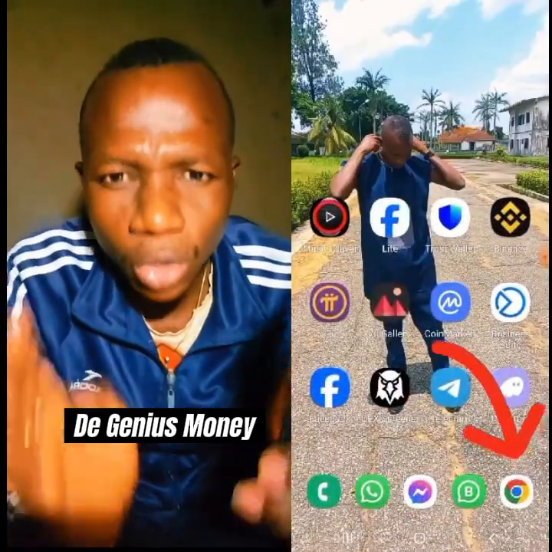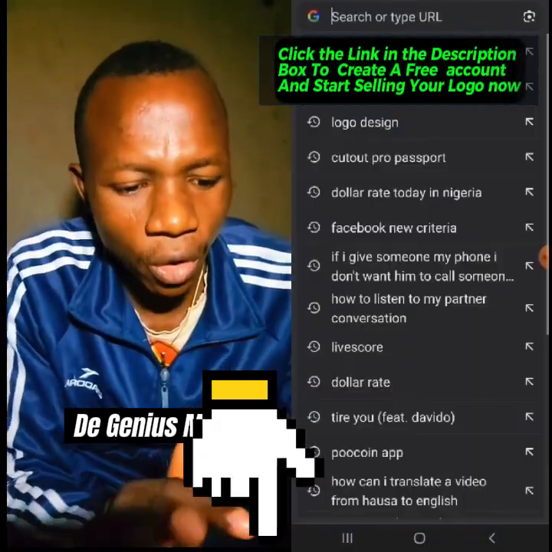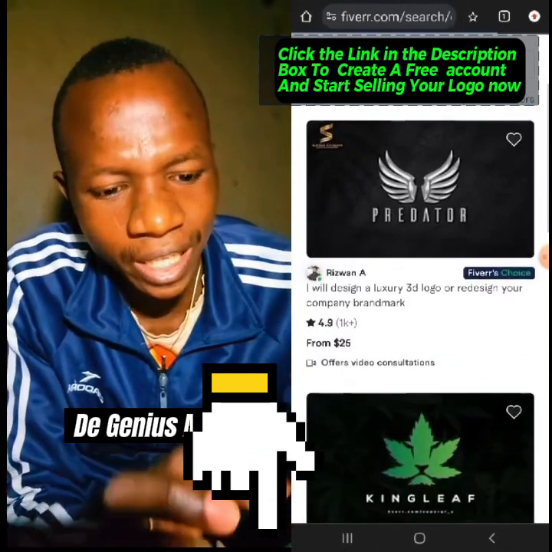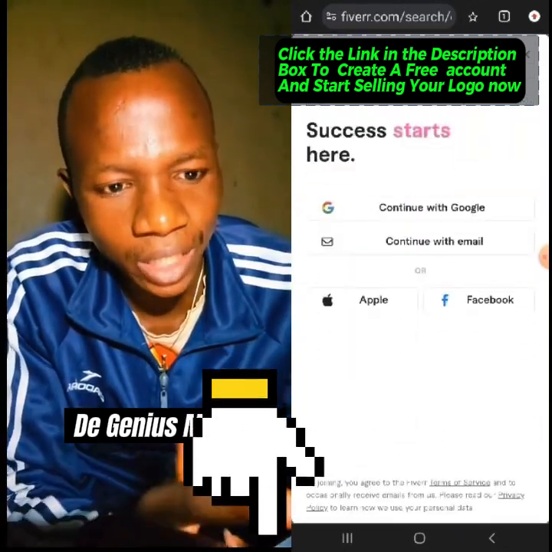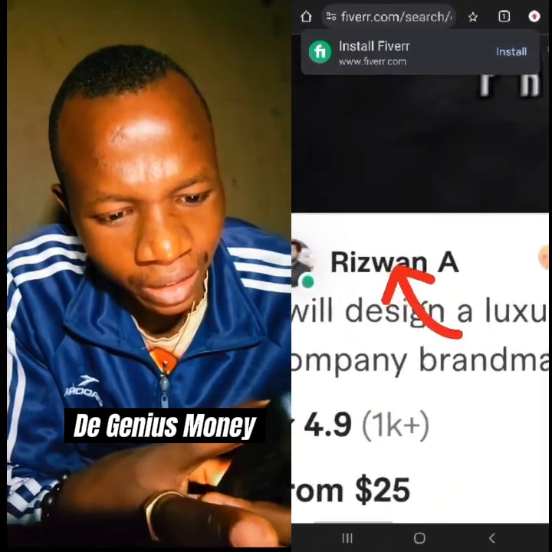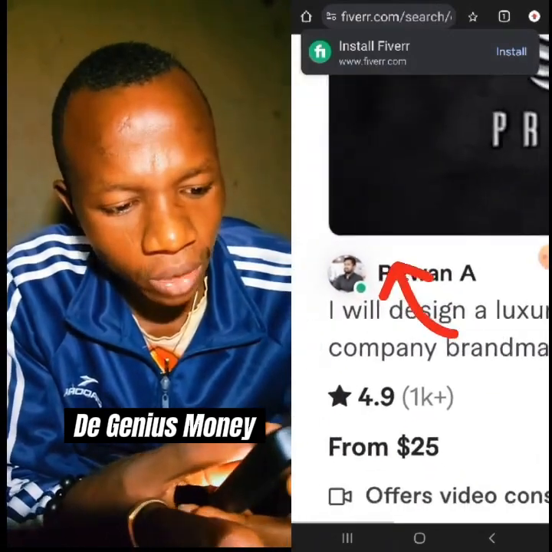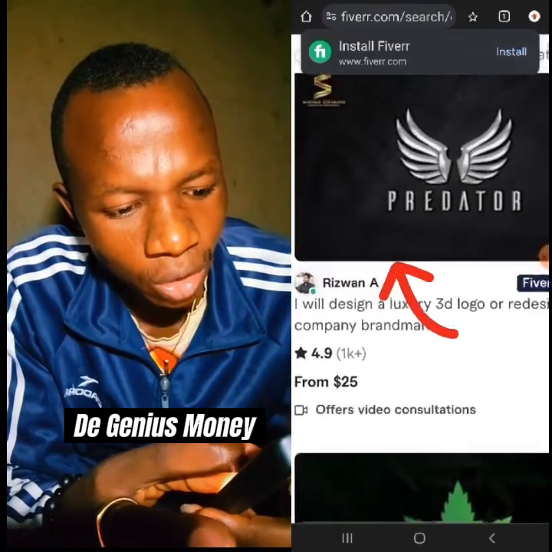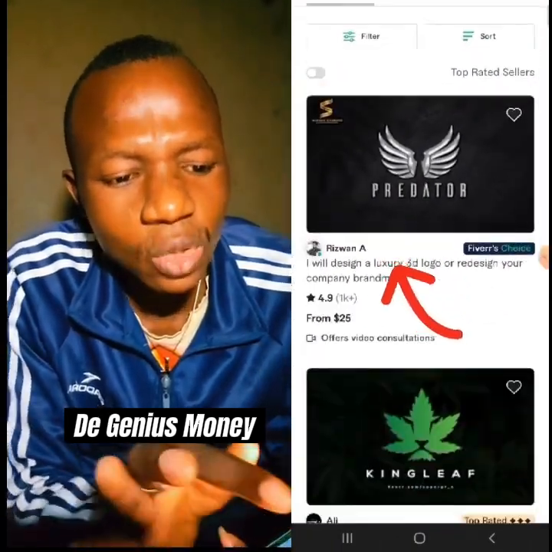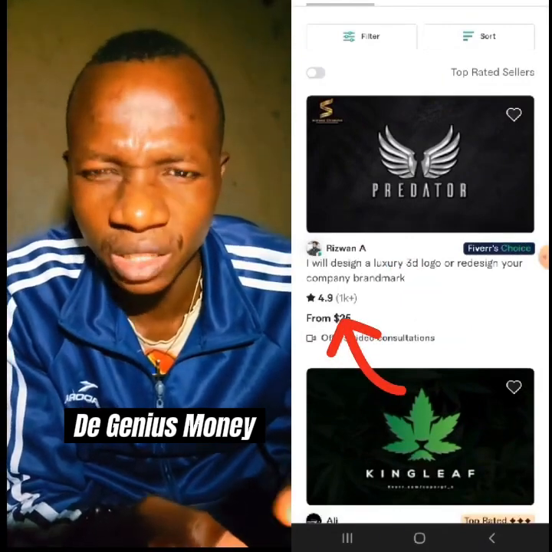Now, after getting all those logos, you're going to come to your browser like this. Then you search for Fiverr. Now here, you can see the designs that people have created. You see the person that created this design is even online. I will design a luxurious 3D logo or design your company brand for you. Now this logo, how much is he selling this logo? You can see $25. That's good money.